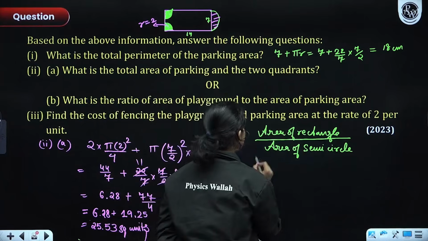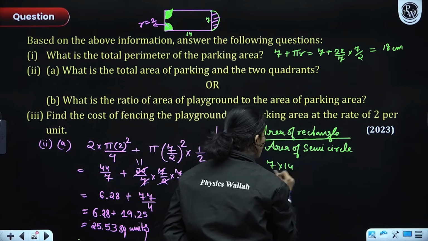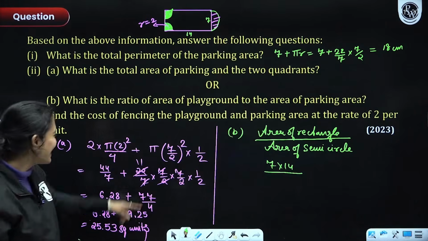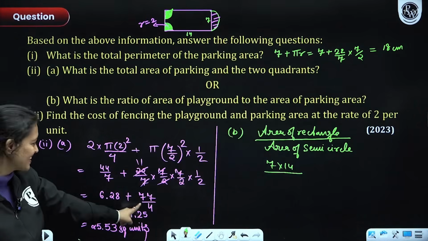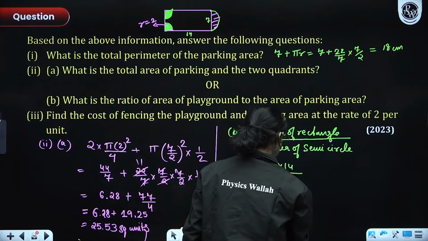So area of rectangle is very simple, everyone. This was 7, this was 14. So length into breadth, so 7 into 14. Now, good for us, we know the area of the semicircle directly. See, here we figured out the area of the semicircle. It was 77 divided by 4, right? So, yes, 77 divided by 4.